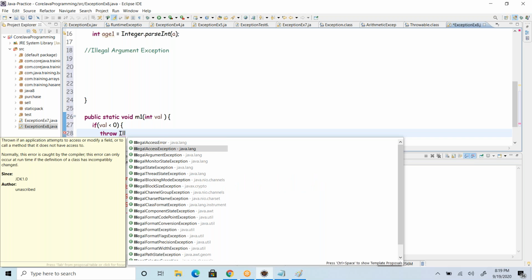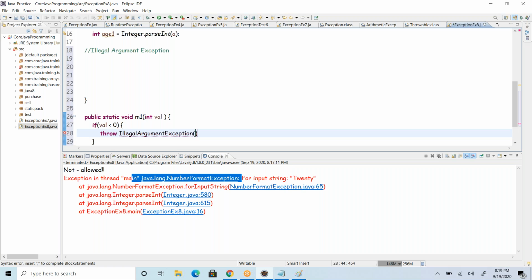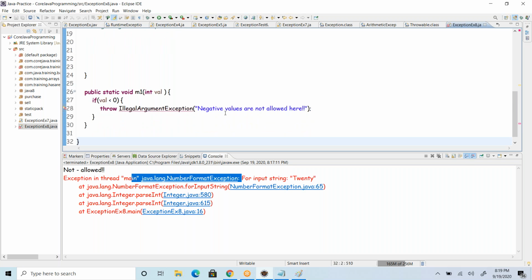So what I do is throw this exception, IllegalArgumentException. This is what I'm throwing explicitly, if you observe. Negative values are not allowed here. Of course, I missed that: create the exception and throw it back. So this is where I am conditionally bouncing the exception. This is the IllegalArgumentException case.